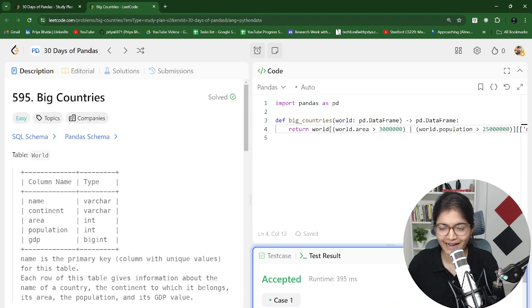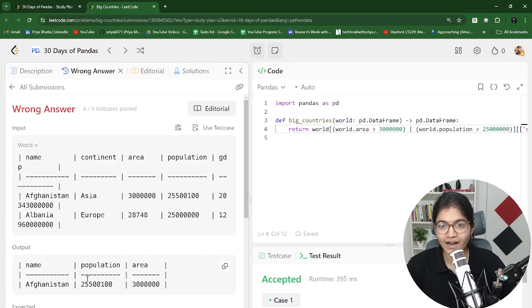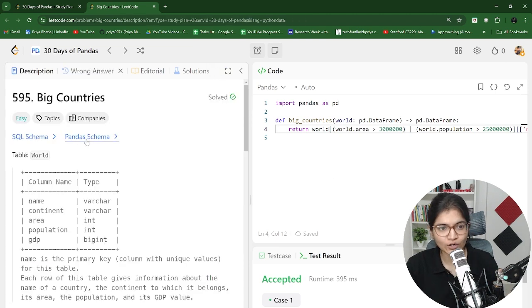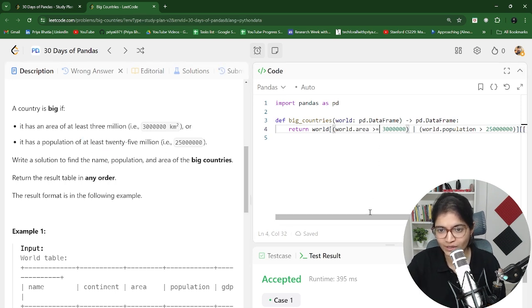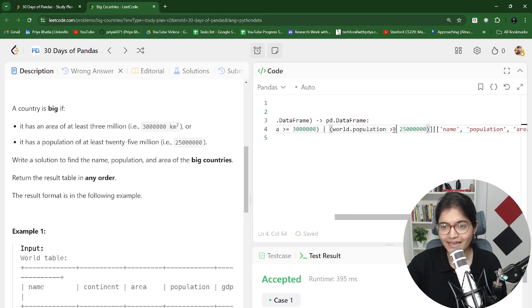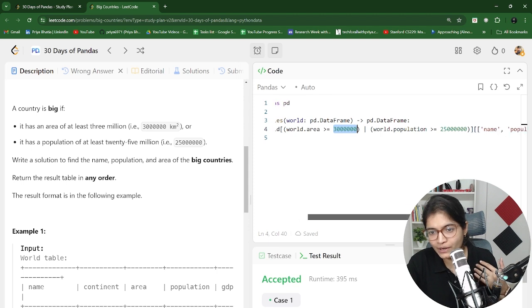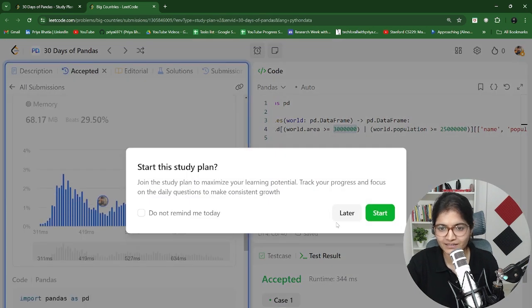Let's check this. Yes, it is accepting the result. Now let me try to submit this as well. Here you can see that we are getting the wrong result. Why is that so? If you focus here, they're using the term at least. What is the meaning of at least? That we should take equal to into consideration also. Either the area should be exactly 3 million or bigger, or the population is exactly 25 million or bigger. Now let's run this again, and I think the problem with that test case is resolved.